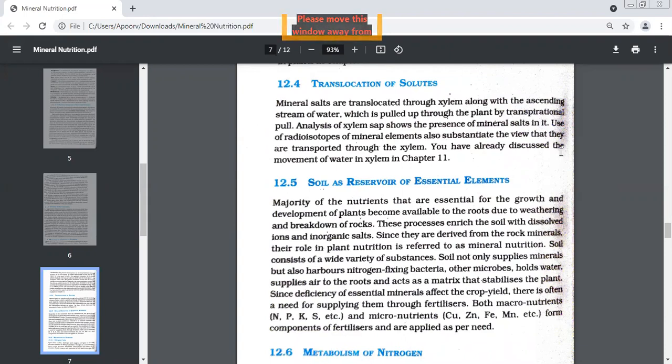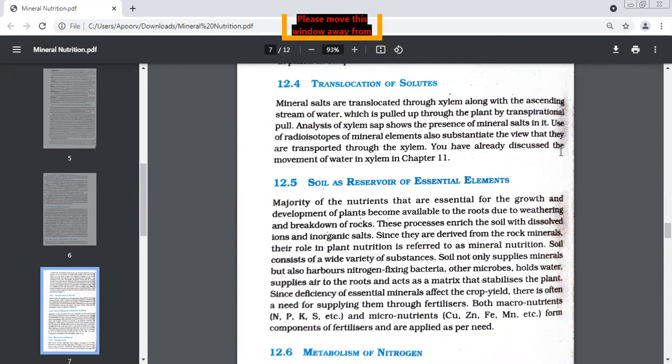Soil contains a variety of substances. Can I have three important functions of the soil? Three important roles of soil in the life of a plant. How is the soil so important for a plant? Soil supplies minerals, contains nitrogen fixing bacteria and other microbes, and stabilizes the plant by acting as a matrix.